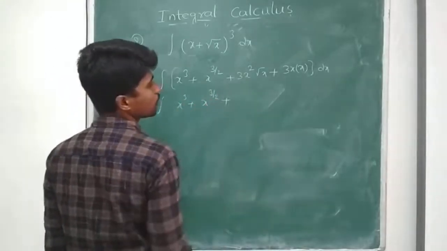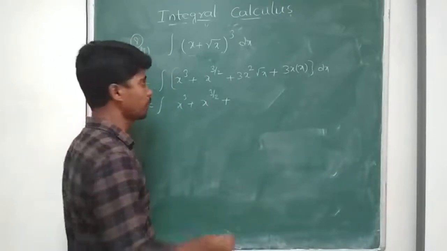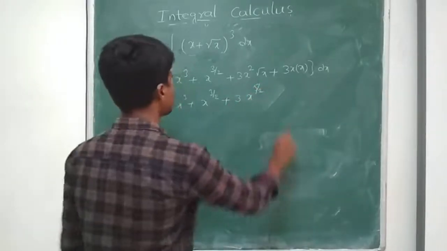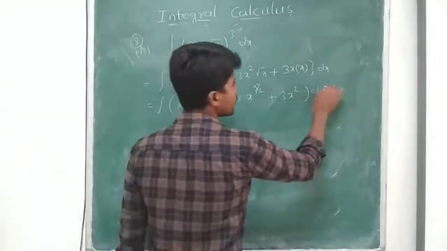Integral x cube plus x power 3 by 2 plus 3x square into root x, so x to the power of 1 by 2, 2 plus 1 by 2, 5 by 2, so we get 3 into x to the power of 5 by 2 plus 3x square, so I find dx.